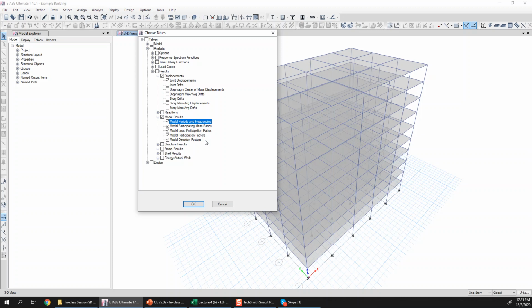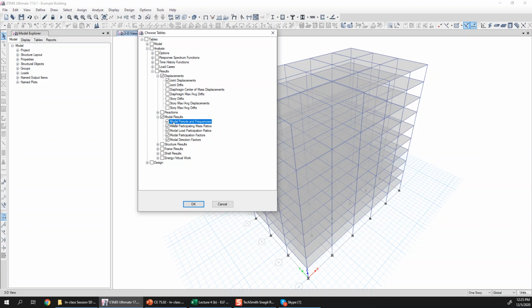The two properties which are primarily calculated from the eigenvalue analysis are the natural frequencies or corresponding time periods and the mode shapes. All other properties are calculated from these two properties.